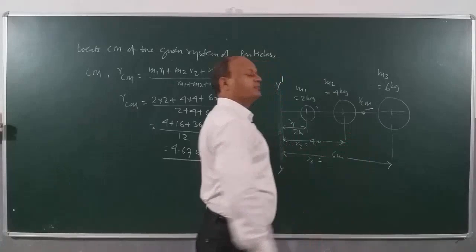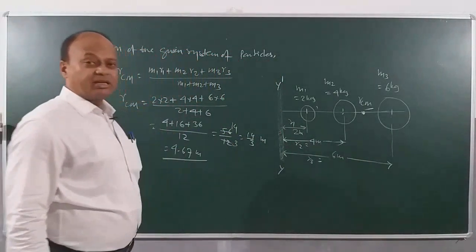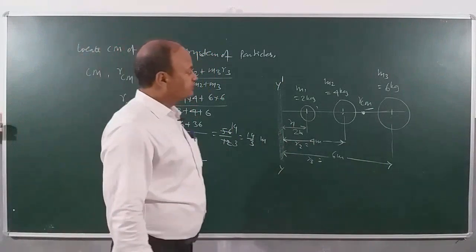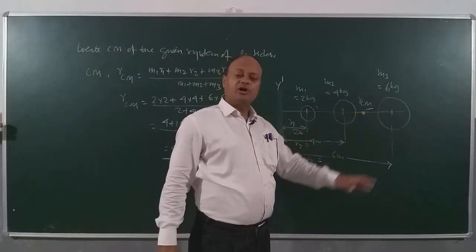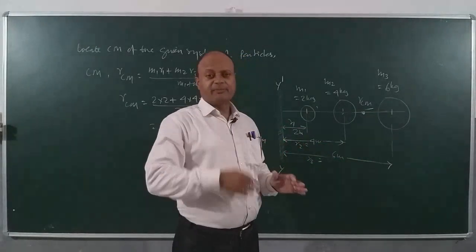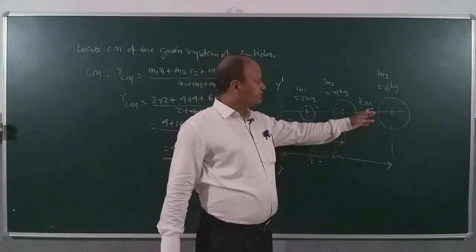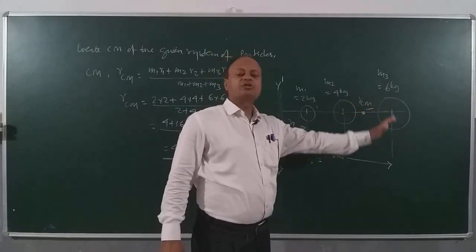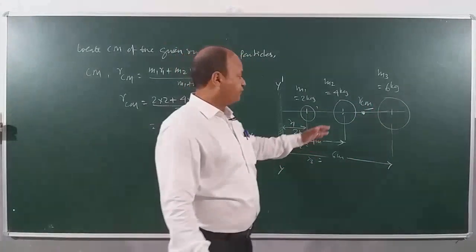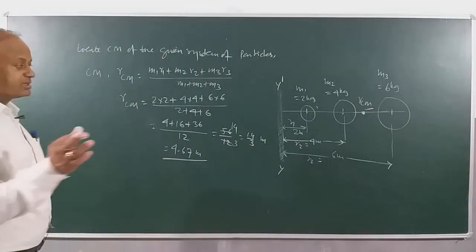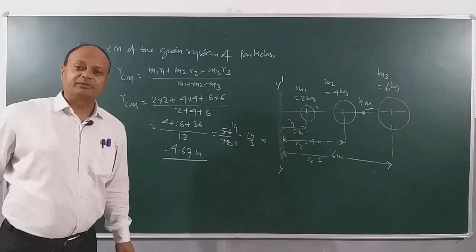Children, actually this problem illustrates another important property of center of mass, and that property is that center of mass is always closer to the greater mass of the system. You can see the greatest mass is 6 kilogram. So center of mass is closer towards the greater mass. It is between 4 kilogram and 6 kilogram. Clear? Always keep in mind the center of mass is always toward the heavier part of the body.